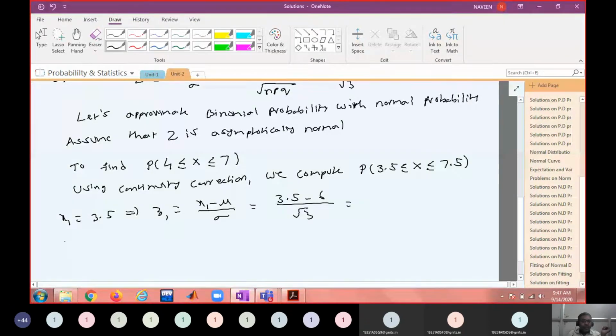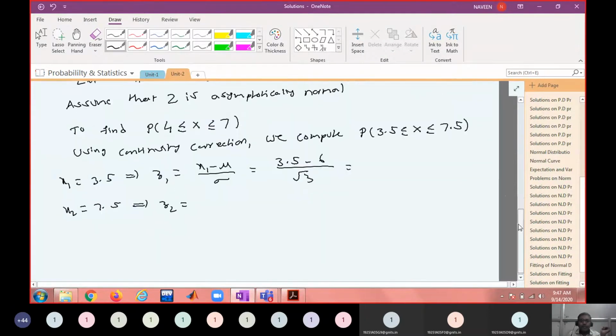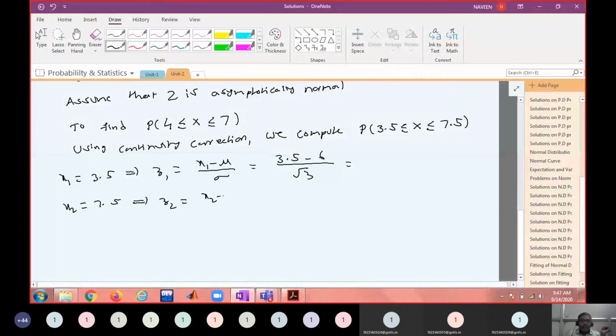Compute. And x2 equal to 7.5 means z2 equal to x2 minus mu by sigma, which is 7.5 minus 6 by root 3. So we are finding the corresponding z1.